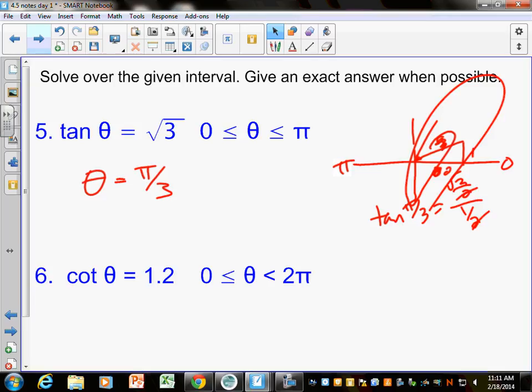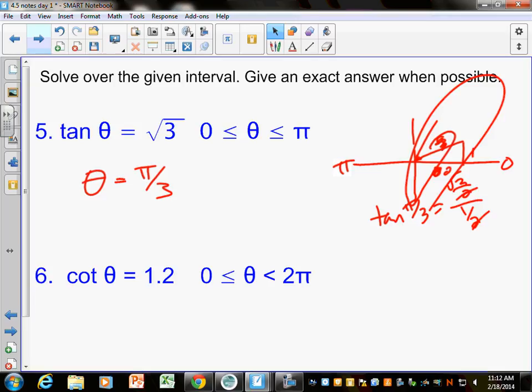This is where you have to use your calculator, and if I'm going from 0 to 2 pi, is there going to be more than one answer? Because is cotangent positive 2 times? If you're going all the way around the circle, you're always going to have to give me 2 answers. If it's in the unit circle, you just figure out where it is twice. If it's not in the unit circle, you have to use your calculator, and then you have to kind of use your brain.